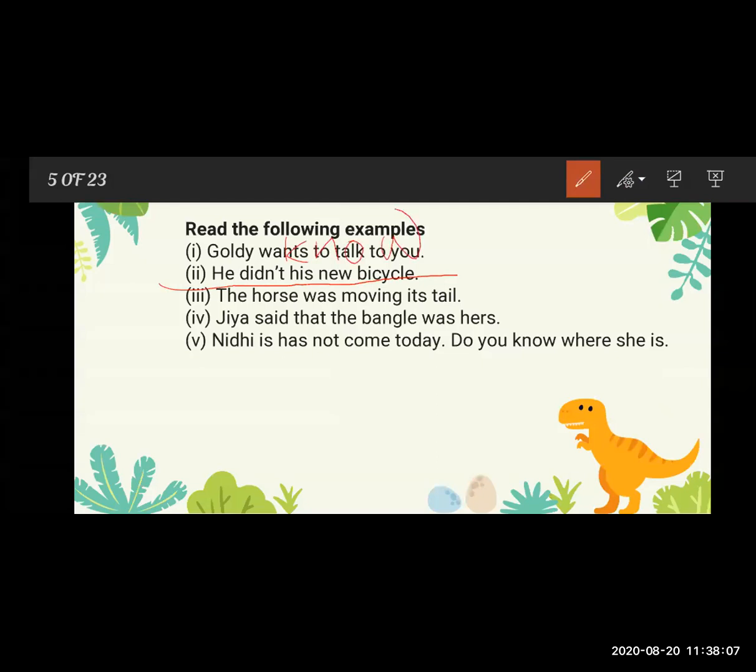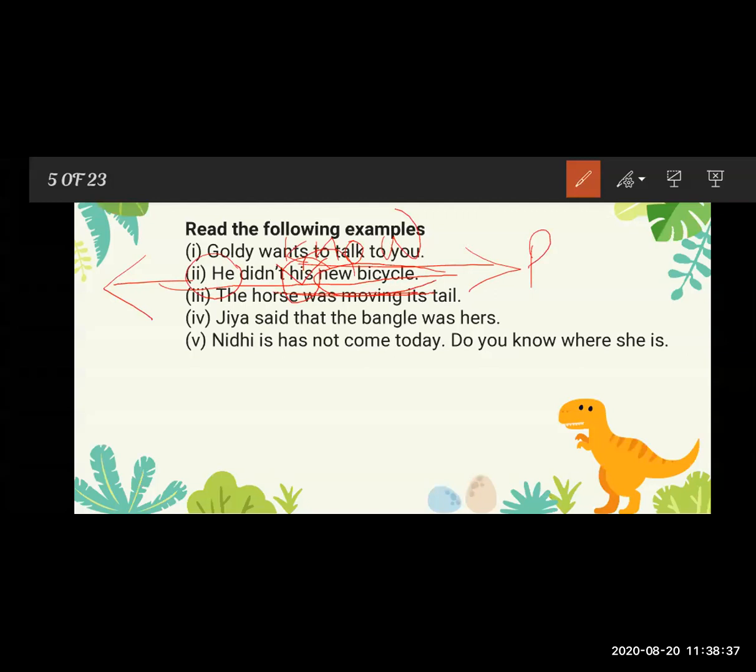He did not know his new bicycle. In this sentence, he is a personal pronoun in the subject form, and his new bicycle means there is a bicycle and it is the possession of him. So this pronoun is in the form of possession. His is a possessive pronoun.